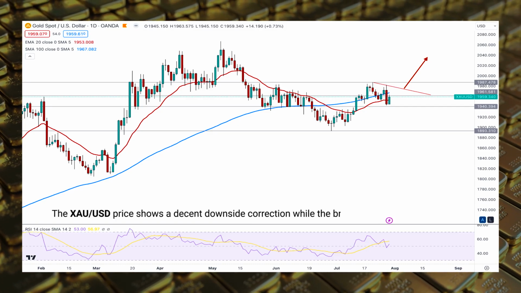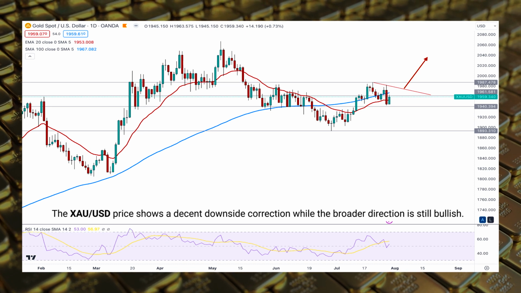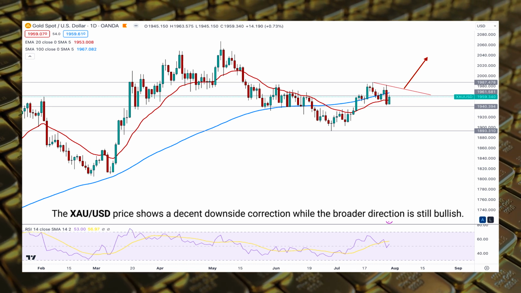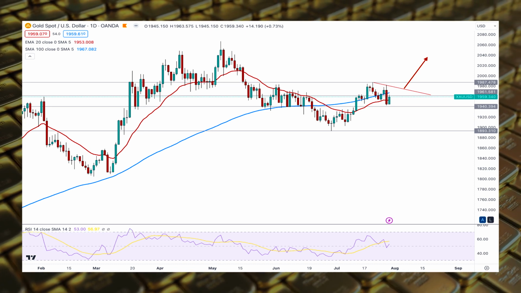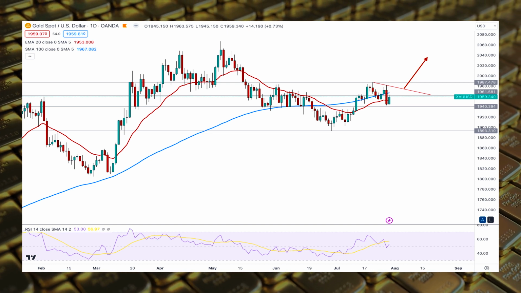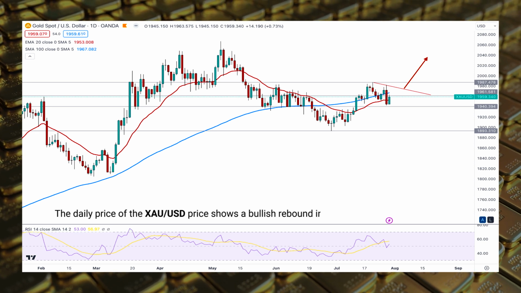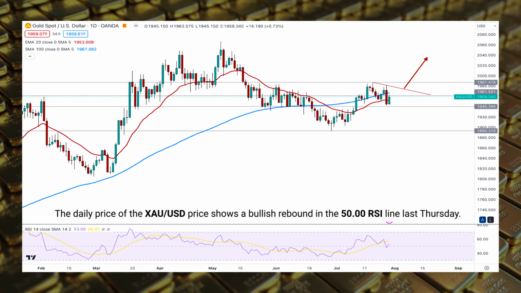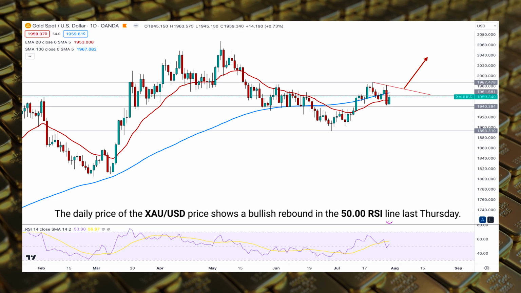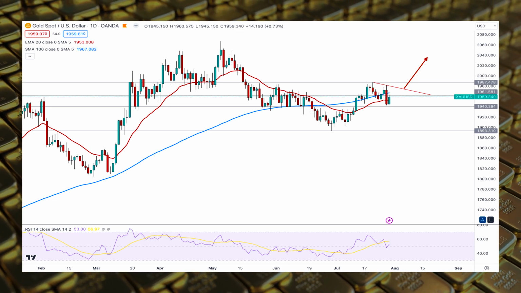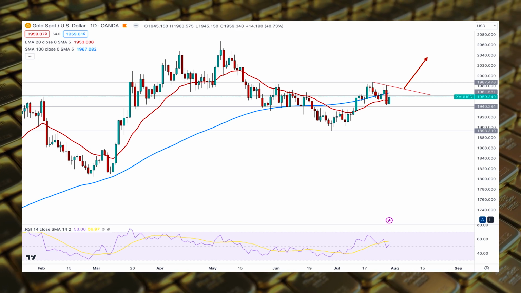As per the previous outlook, the gold USD price shows a decent downside correction while the broader direction is still bullish. Investors should closely monitor how the price trades near-term support levels to find the bullish continuation opportunity. The daily price of the gold USD price shows a bullish rebound in the 50 RSI line last Thursday. It is a sign that investors are interested in buying gold despite the recent sell-off.